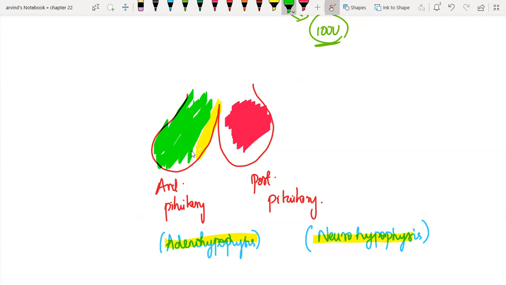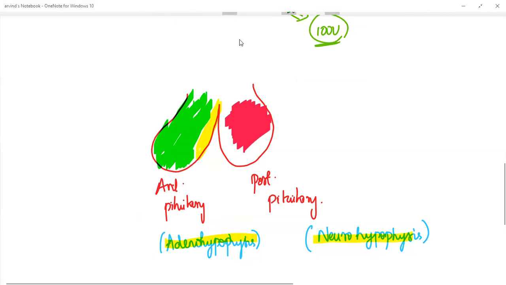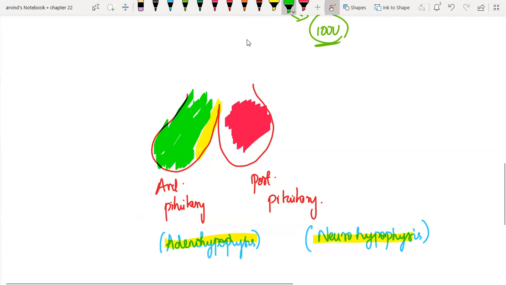Yes. So we have got 3 regions now. The anterior pituitary in turn has been divided into 2 colors, green and yellow, and then the posterior pituitary has got only one pink color. We have only one part there. So this anterior pituitary, it is said that we have got 2 parts.